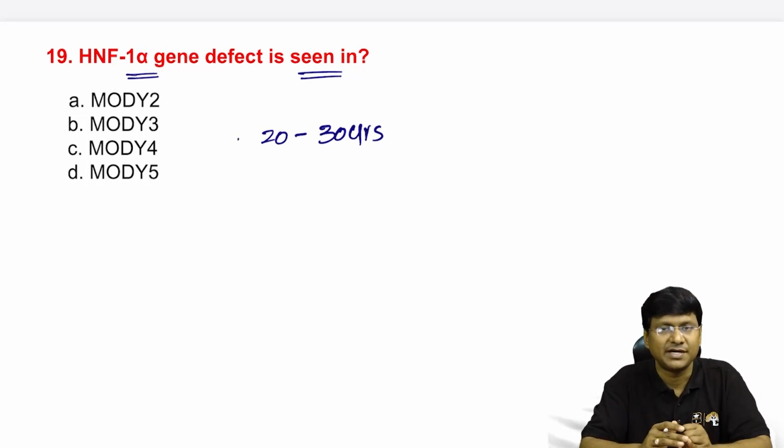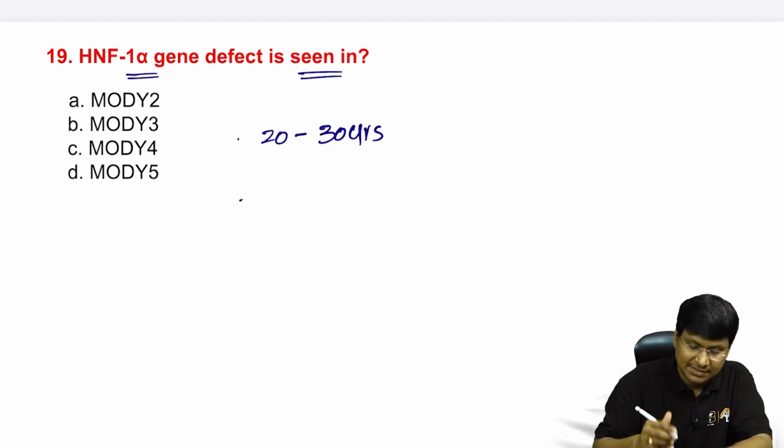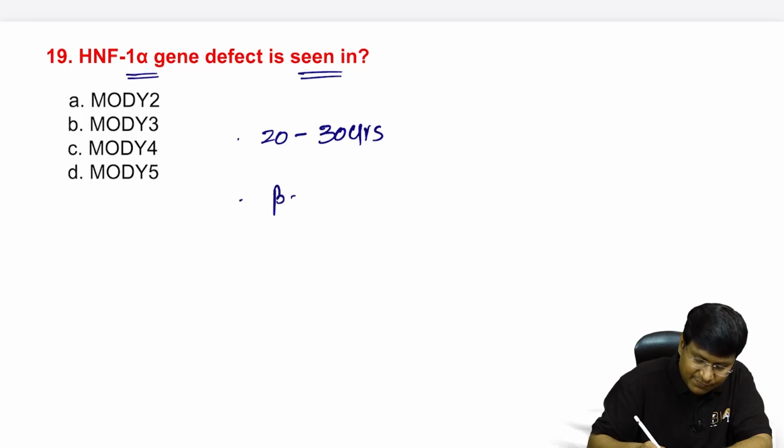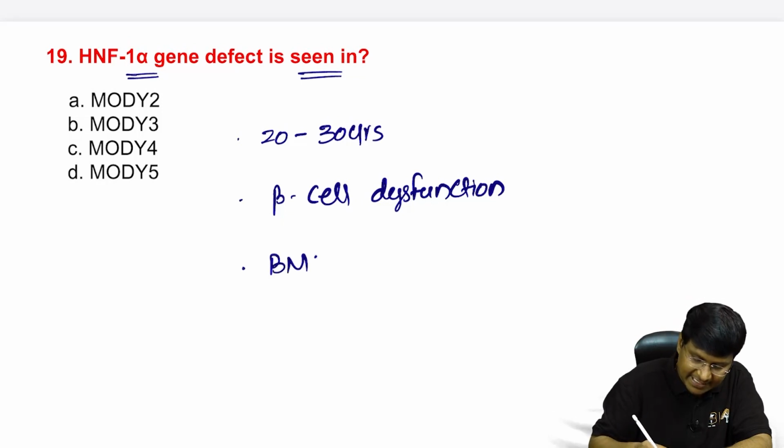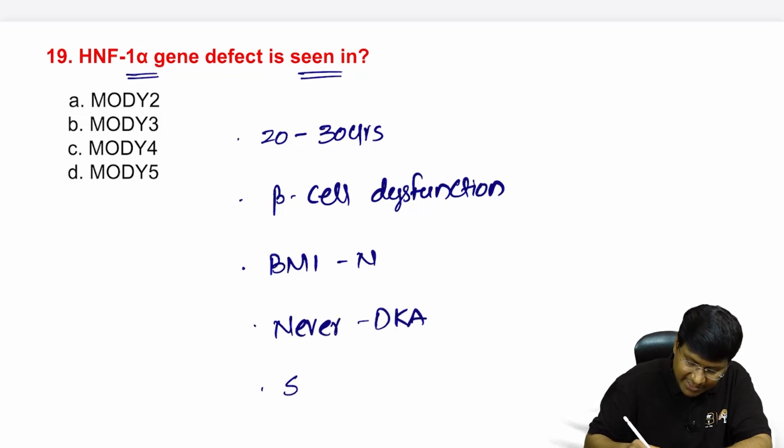And the second important point is, in case of MODY, please remember that beta cell dysfunction will be there. It is not beta cell destruction, it is only beta cell dysfunction. And in patients with MODY, the BMI will be absolutely normal, right? And these patients never develop diabetic ketoacidosis.